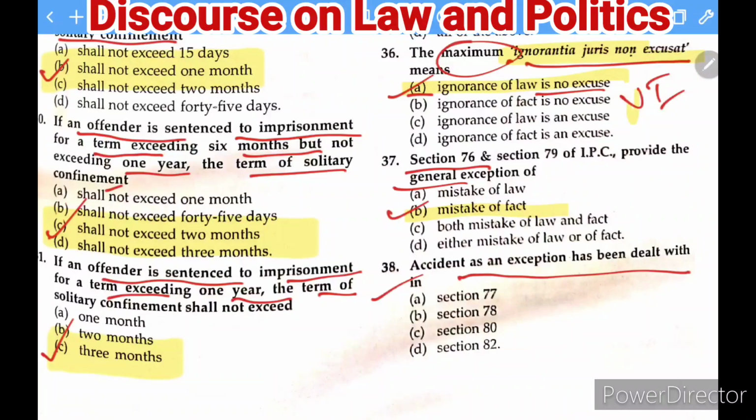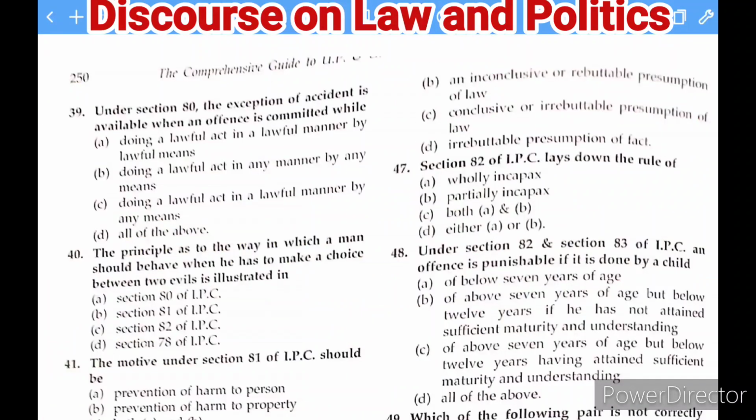Okay. Next question, accident as an exception has been dealt with under which section of the IPC? So you can find here there are so many sections which are given, and the right answer is Section 80 of the IPC, where you will find the Stephen versus Dadabhoy case, if you remember that. Okay. Next question is here. Under Section 80, the exception of accident is available when an offence is committed while doing a lawful act in a lawful manner by lawful means, doing a lawful act in a manner by any means, doing a lawful act in a lawful manner by any means, or all of the above.